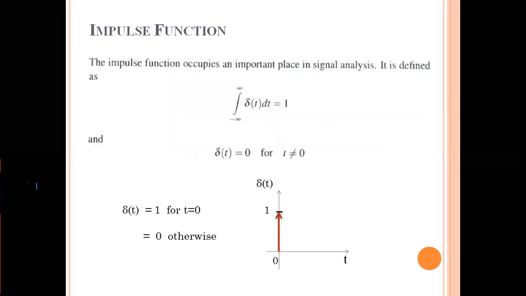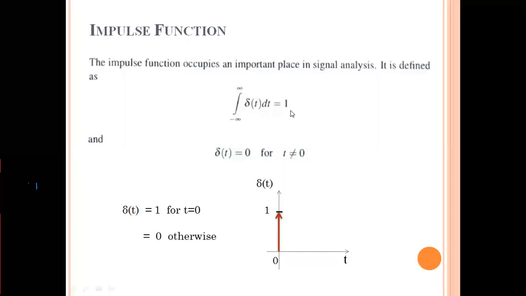Now see here, the impulse function. This is a very, very important function. Mathematically it can be represented like this, delta of t. The integral from minus infinity to plus infinity, and one more point, you need to apply integration for continuous time signals. Integration means the area under the curve from minus infinity to plus infinity. So that value is equal to 1.